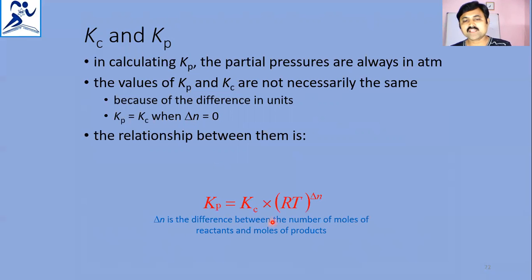Kp is equal to Kc into RT power delta n. It can be obtained from the PV is equal to nRT expression by substituting the concentration value. As per PV is equal to nRT, n by V will become the concentration, and you will get this expression: Kp is equal to Kc into RT power delta n. What is delta n? Delta n is the difference between the number of moles of reactants and the number of moles of products.